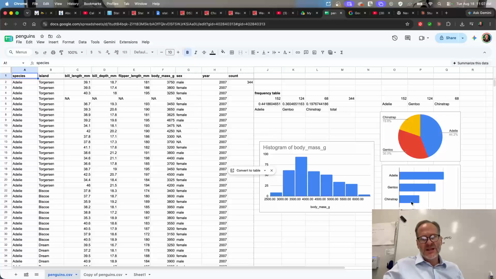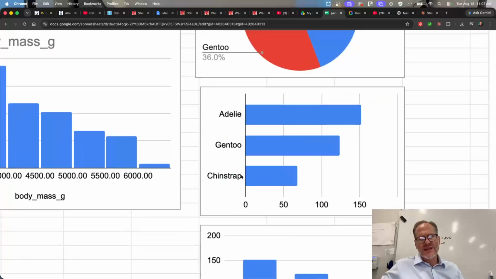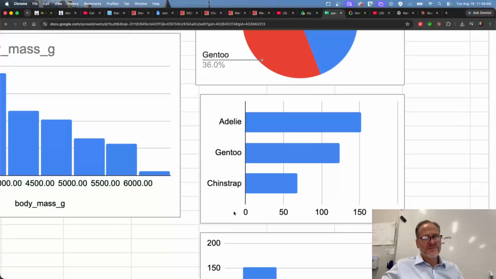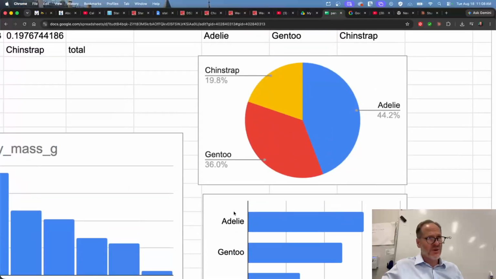And look at the spaces between. There are spaces between the bars. This shows me the 3 different types of penguins. I had between 50 and 100 of this type, between 100 and 150 of this type, and just a little over 150 for this type, right? But that's a bar chart. And if this was a frequency table, you could see the numbers. And then a pie chart shows portions of a whole.